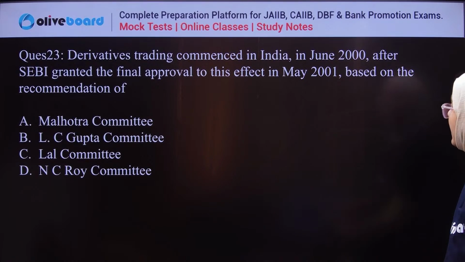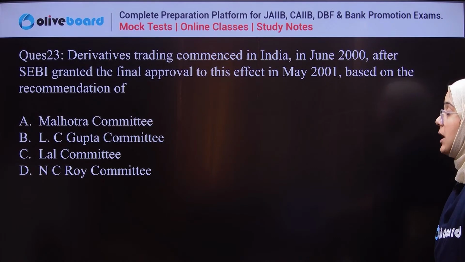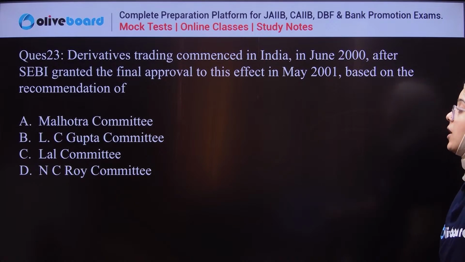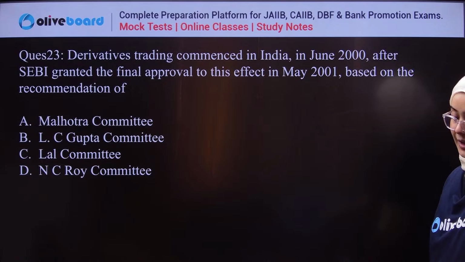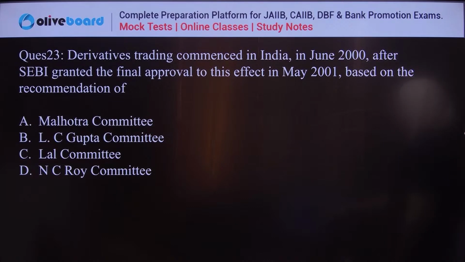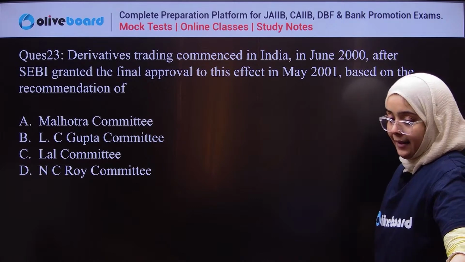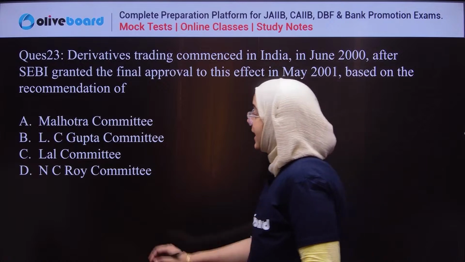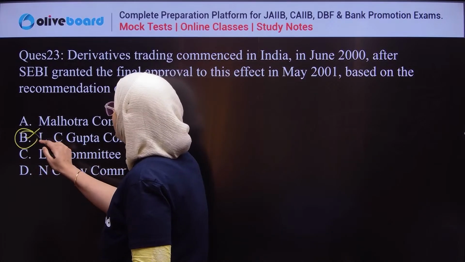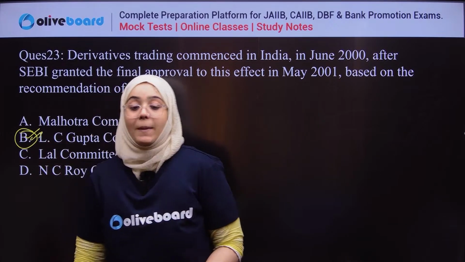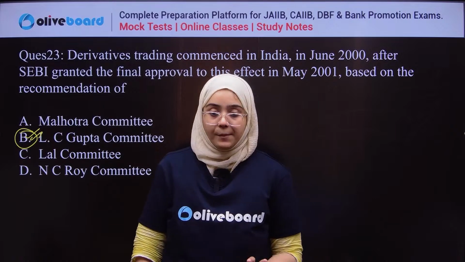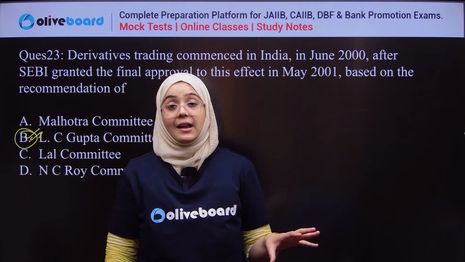Derivative trading commenced in India in June 2000 after SEBI granted the final approval to this effect. Based on the recommendation of whom? Malhotra Committee, LC Gupta Committee, Lal Committee or NC Roy Committee. The correct answer is LC Gupta Committee. This is very important: by the recommendation of LC Gupta Committee, derivative trading commenced in India.